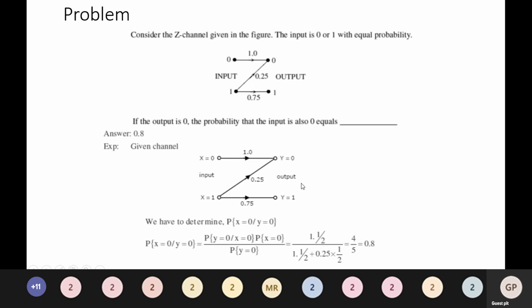So we have to determine P of x equal to 0 given y equal to 0, which is equal to P of y equal to 0 given x equal to 0 times P of x equal to 0, divided by P of y equal to 0, which is equal to 1 into 1 by 2, divided by 1 into 1 by 2 plus 0.25 into 1 by 2, which is equal to 4 by 5, equal to 0.8.